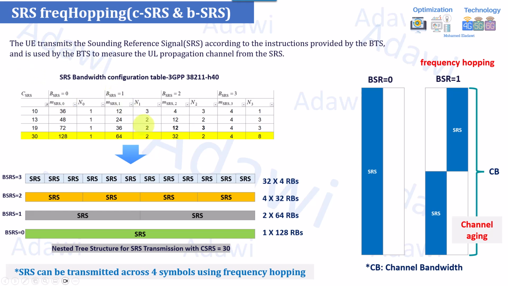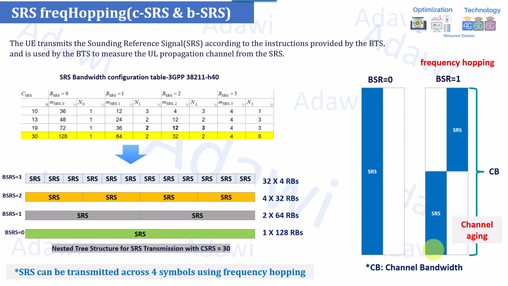There is actually a solution, which is SRS frequency hopping, which can divide the transmission into different symbols. As you can see in the right figure, the bandwidth is split into two halves. The UE transmits the SRS at symbol 0, or whatever the symbol, over the first half of the bandwidth. This means that instead of distributing the power over the complete bandwidth, you distribute the power over half the bandwidth. So this can even double the power, right?